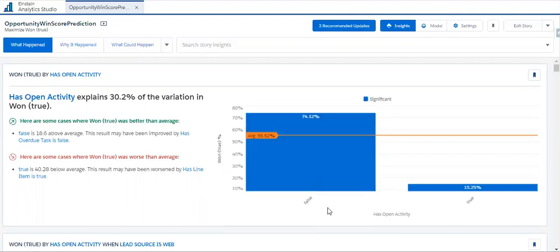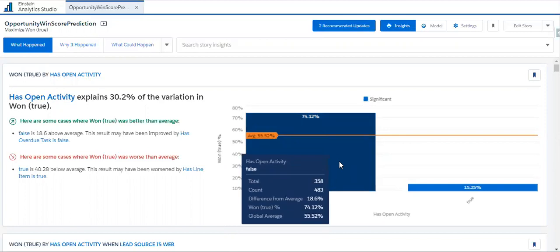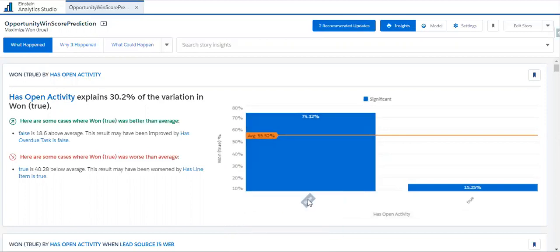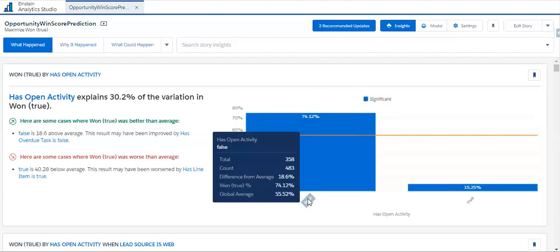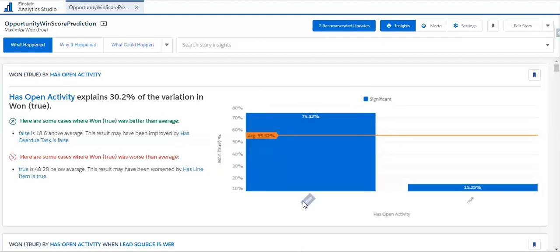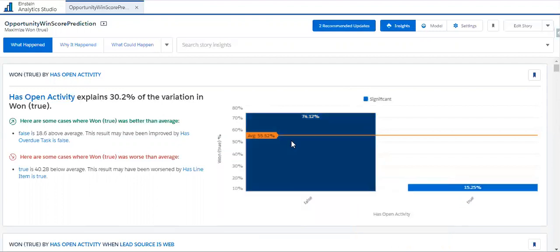If we look here, wherever has open activity is false, it has the highest win percentage, an average of 74.12, which is the won share for has open activity false. If has open activity is true, it has a much lower average of won opportunities. This is the average percentage of wins in the given data set.